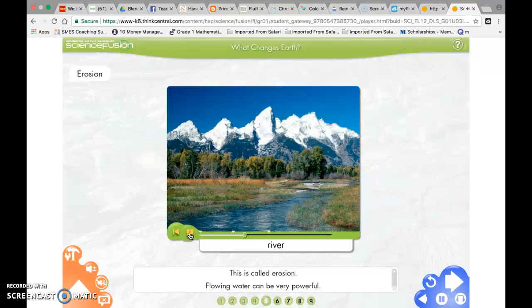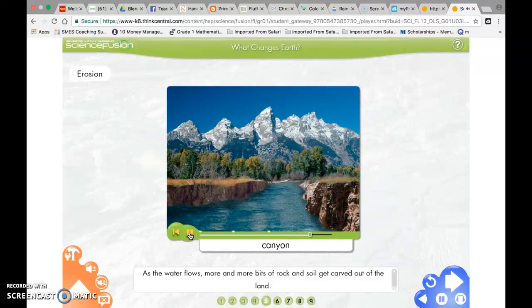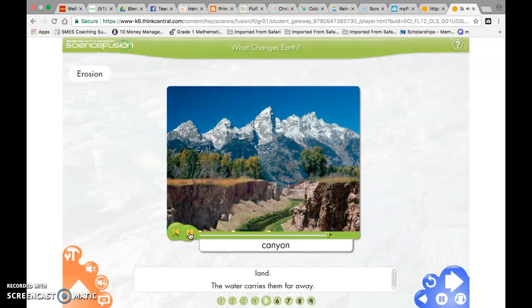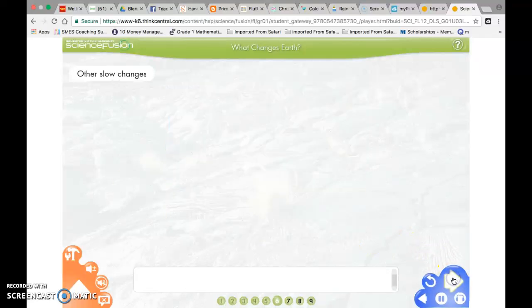Flowing water can be very powerful. In time, the stream erodes into a river. As the water flows, more and more bits of rock and soil get carved out of the land. The water carries them far away. After many, many years, the river can become a canyon. Many, many years. It is a slow change.